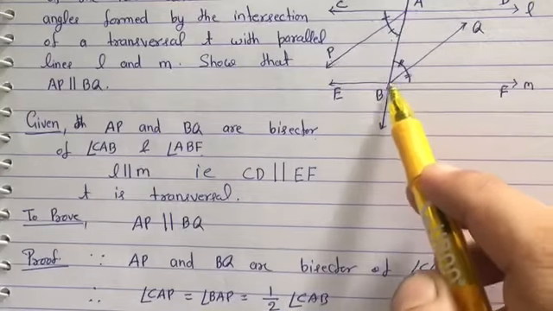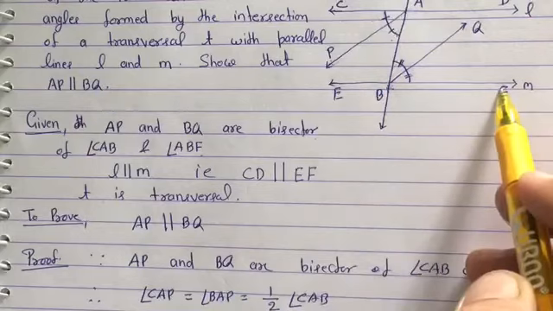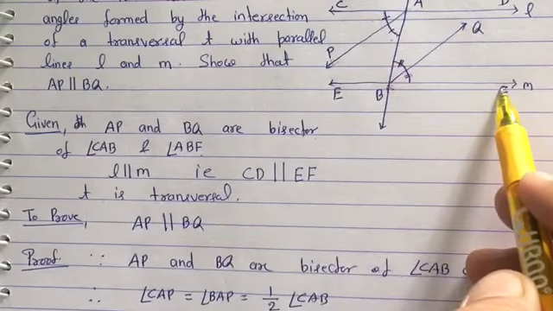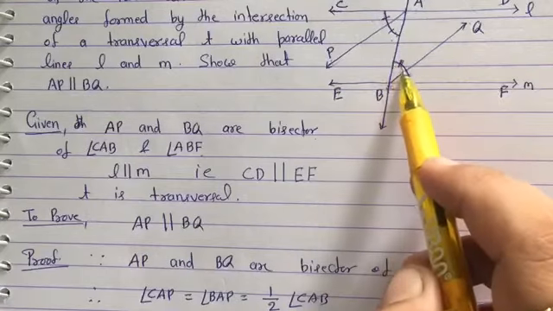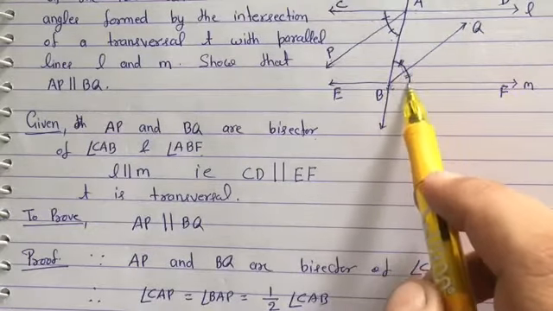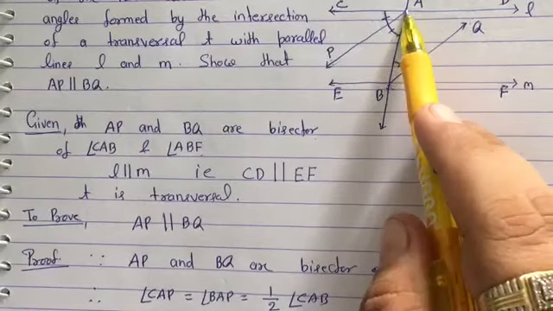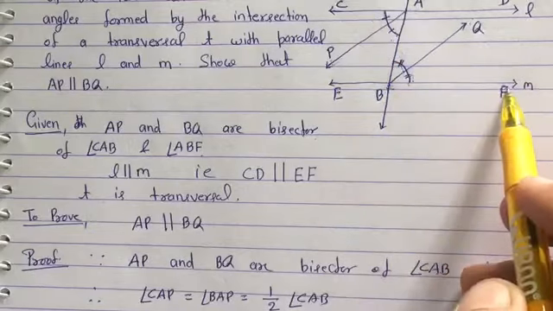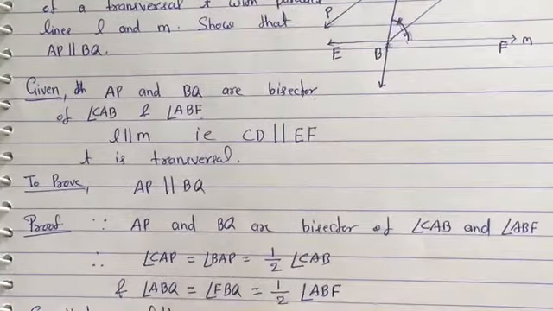As well as BQ is a bisector of angle ABF. It means angle ABQ is equal to angle FBQ. And these both angles are equal to half of the angle ABF. This thing we are going to write here first of all.